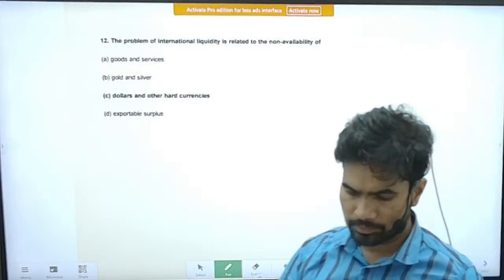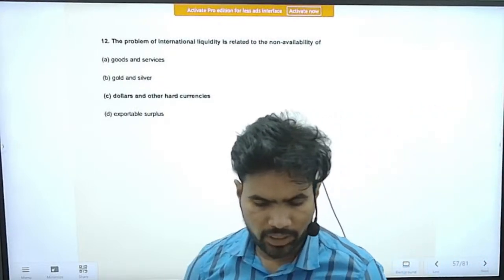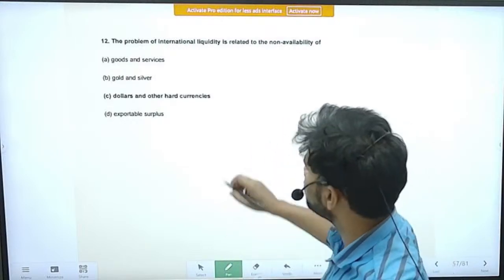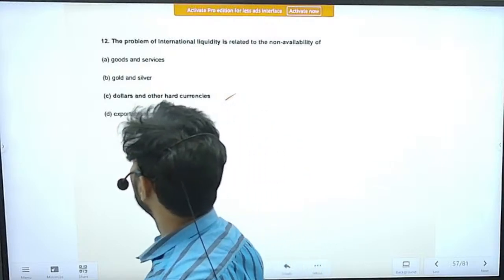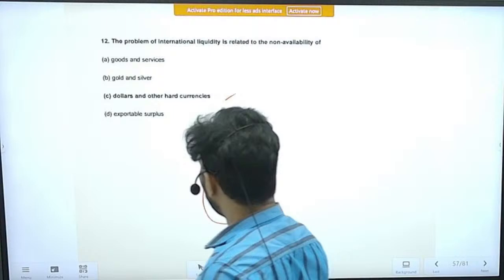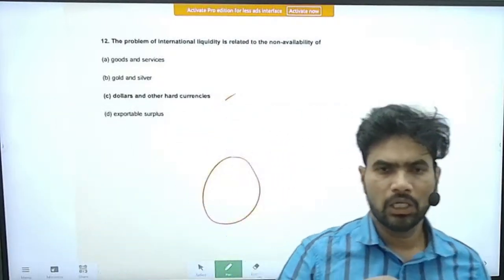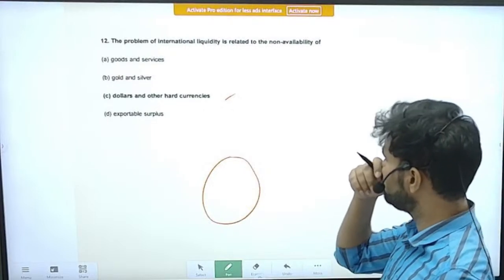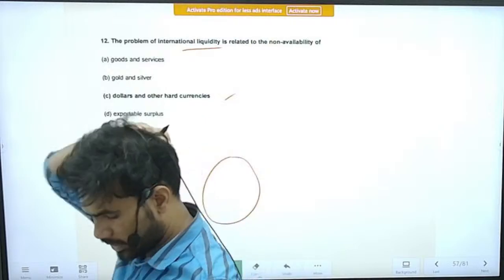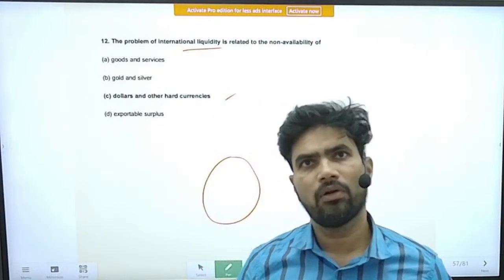Next is the problem of international liquidity, which is related to the non-availability of dollars and other hard currencies. So this is the liquidity problem, because you know all the international trade now takes place in dollars only. So that is the answer. When there is a problem in the international liquidity, it means there is a problem in the availability of dollars.